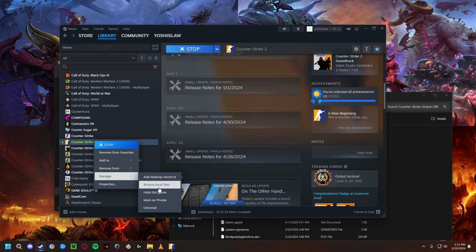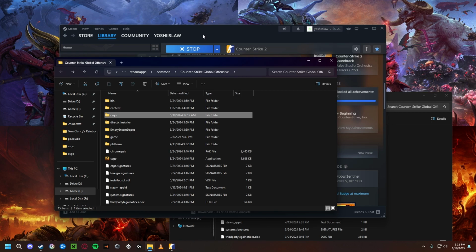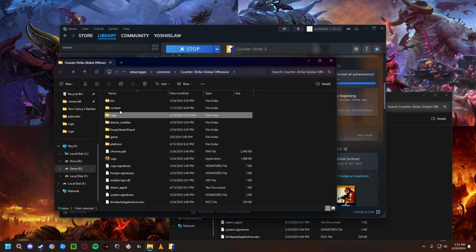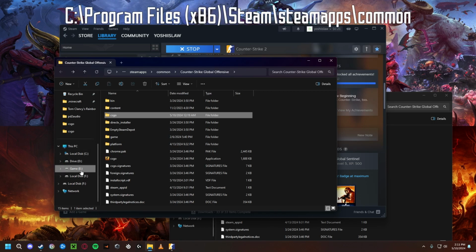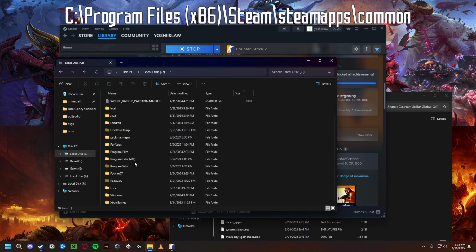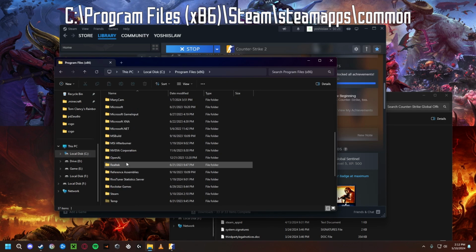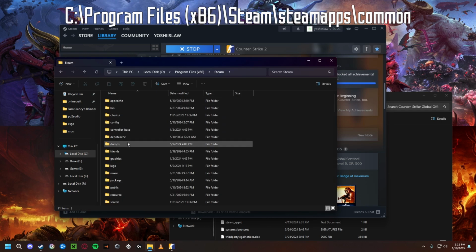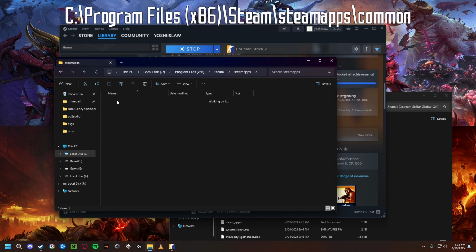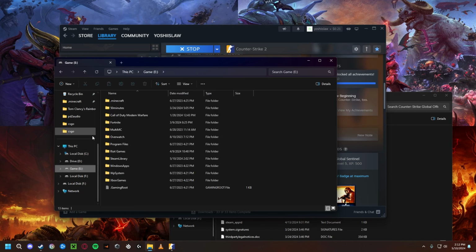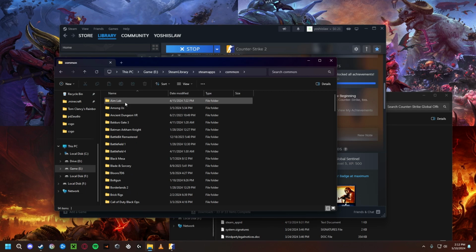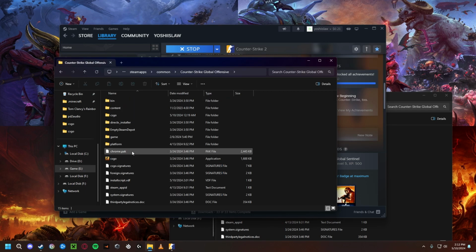I'm going to go to Manage and Browse Local Files. So you just right-click on Counter-Strike 2, Manage, Browse. If you want to go there manually, it depends on which drive it is. C, Program Files x86, then Steam apps, common, and then it will be in there. If it's on a drive that isn't this, it'll be in Steam library, Steam apps, common, and then Counter-Strike Global